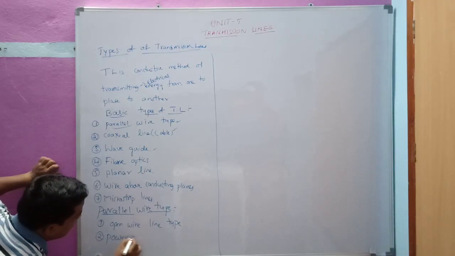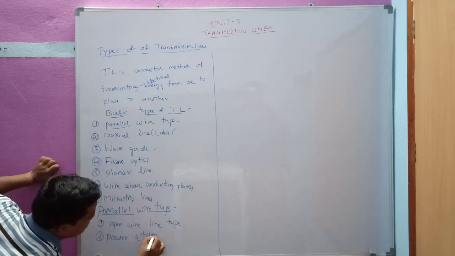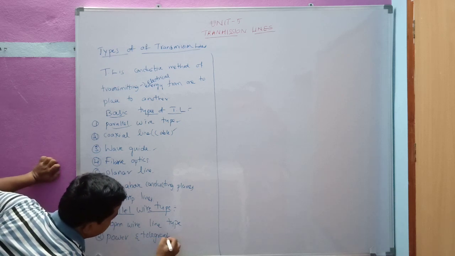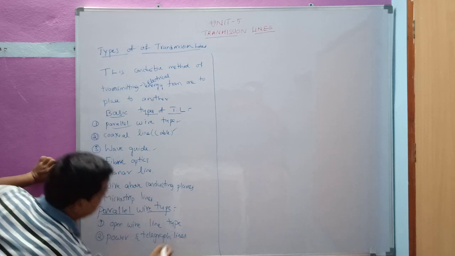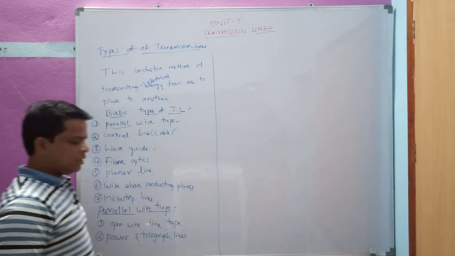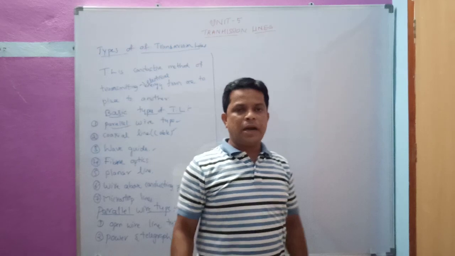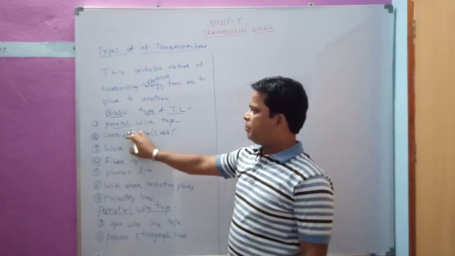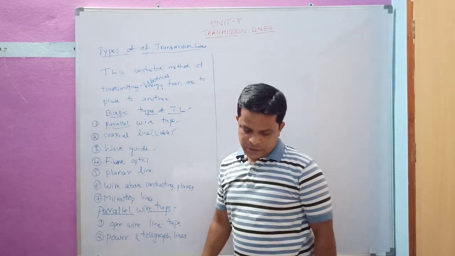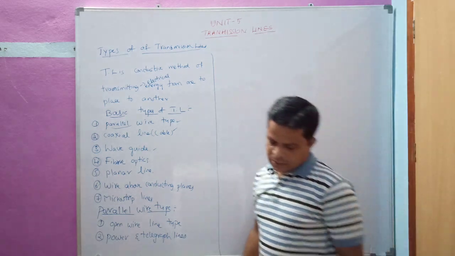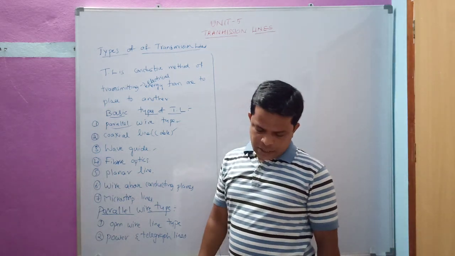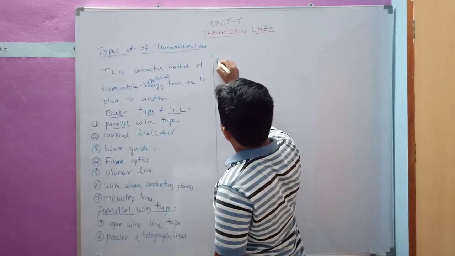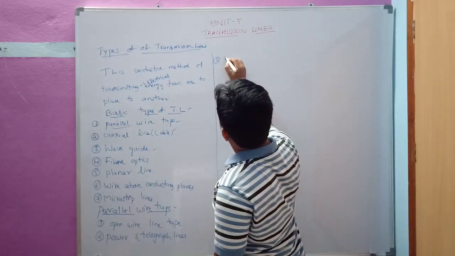Nowadays we do not use telegraph lines, so in order to transmit power we use this open wire type or parallel wire type line. It is also used as a feeder and for impedance matching purposes.